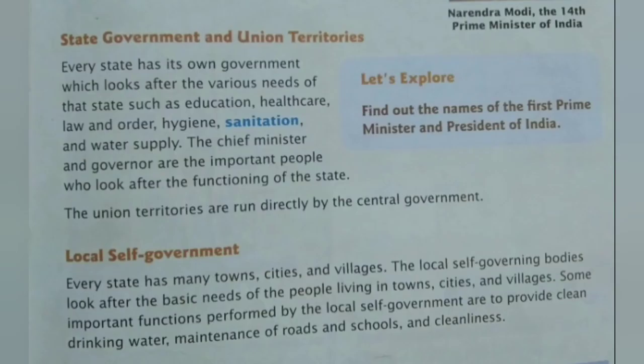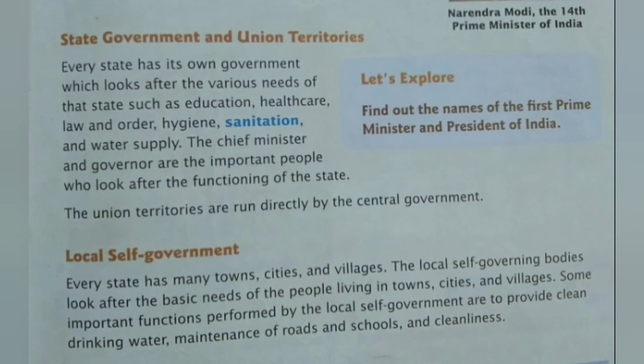And then comes the local self-government. This can be called local government or local self-government. Every state has many towns, cities and villages. The local self-governing bodies look after the basic needs of the people living in the towns, cities and villages. Some important functions performed by the local self-government are to provide clean drinking water, maintenance of roads and schools, and cleanliness.